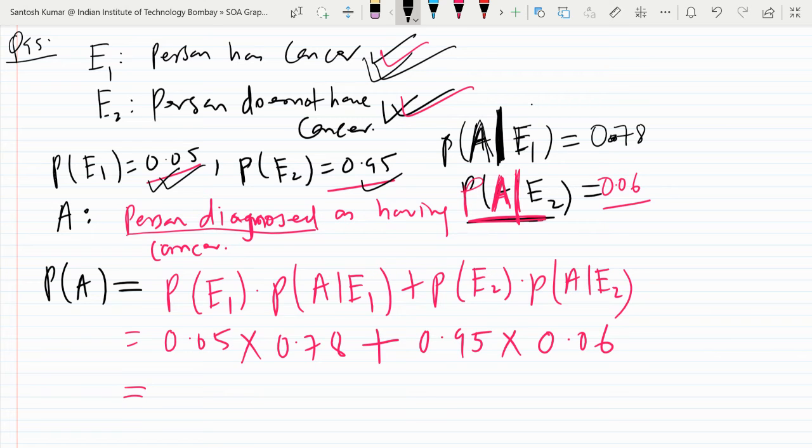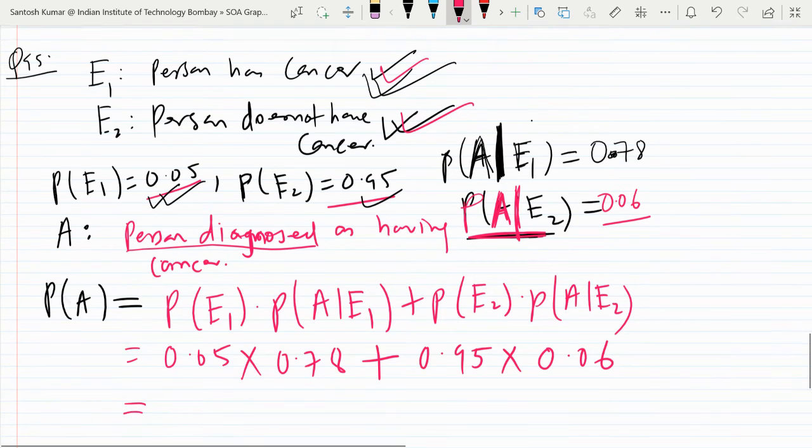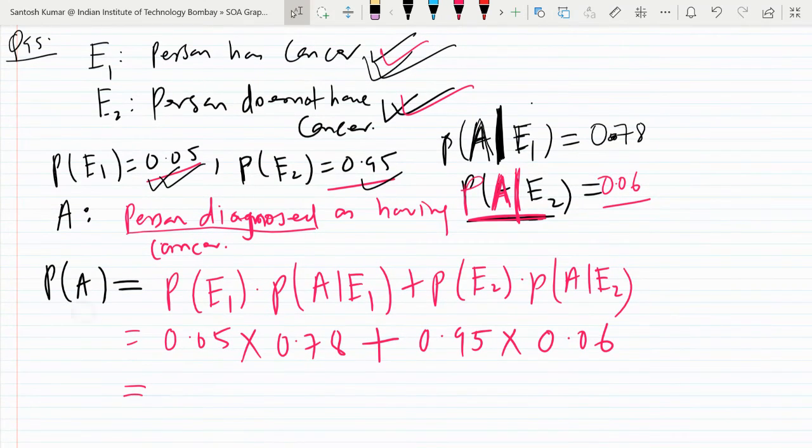What is the answer after multiplying? So 0.096.